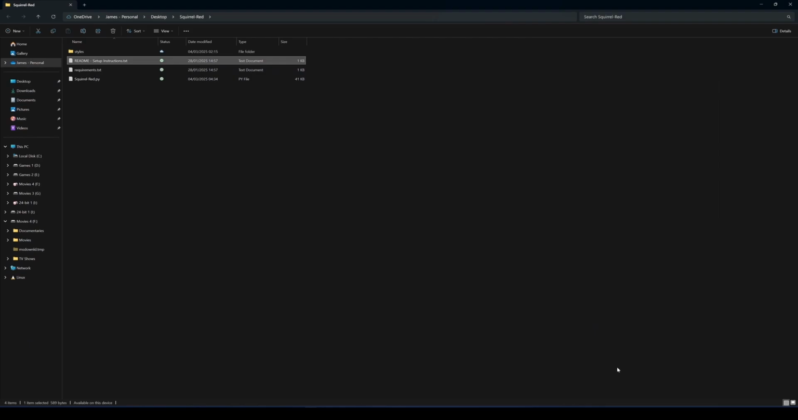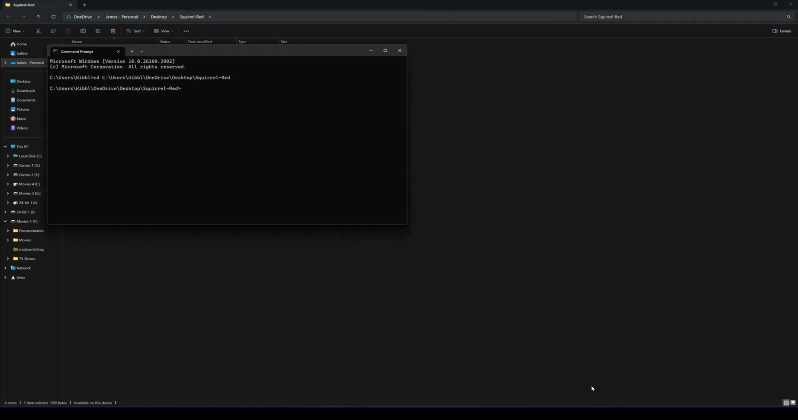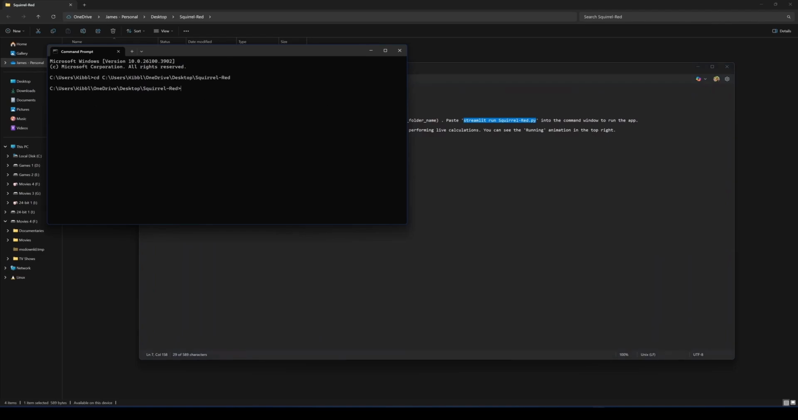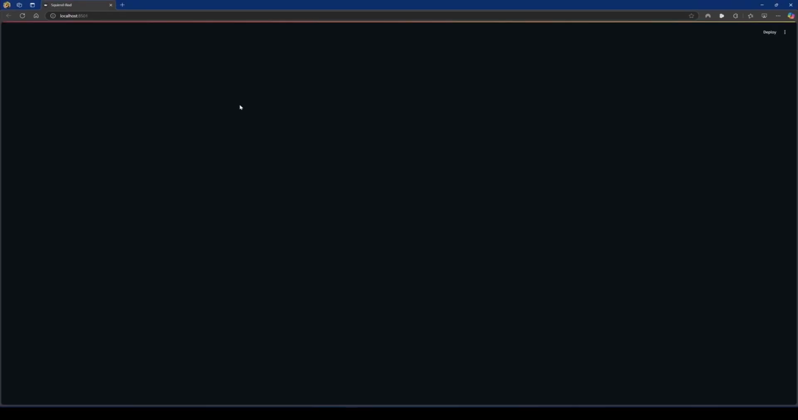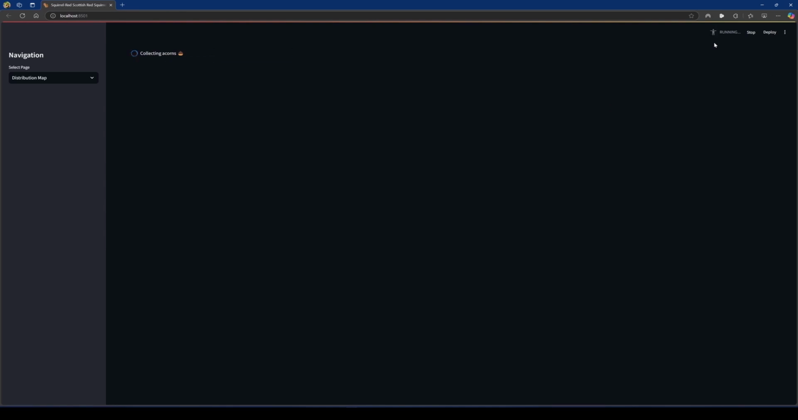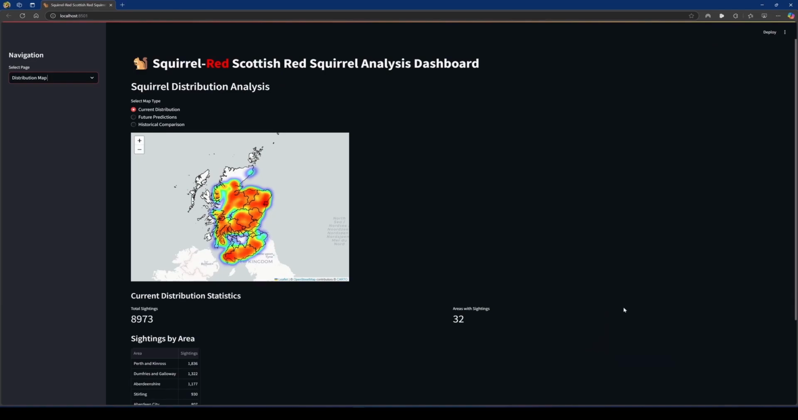So to run the application, first we have to open a command prompt window. We have to change the directory into the current directory and then paste streamlit run squirrelred.py. This will launch the application. We can see in the top right the running icon. This is indicating that data is loading, a trade-off to ensure that data processing happens live as opposed to pre-computed results. On the left side of the application you can see the main navigation panel.